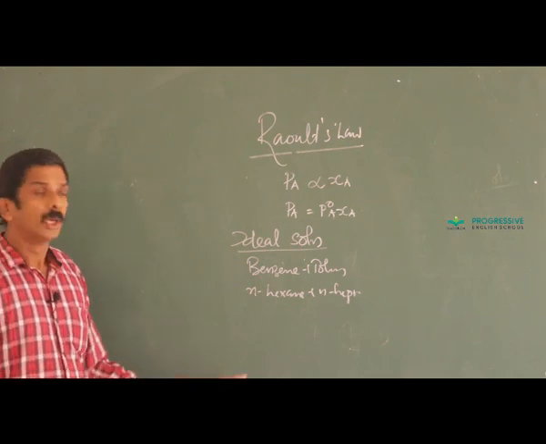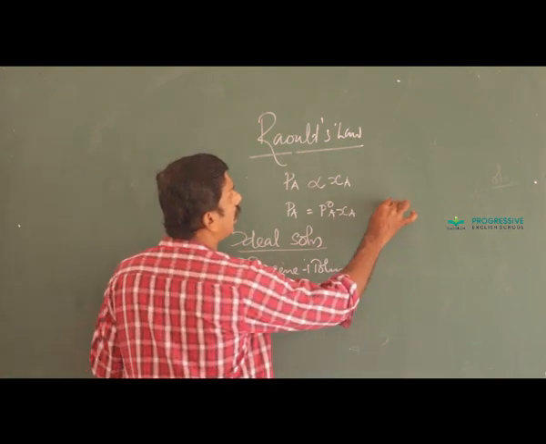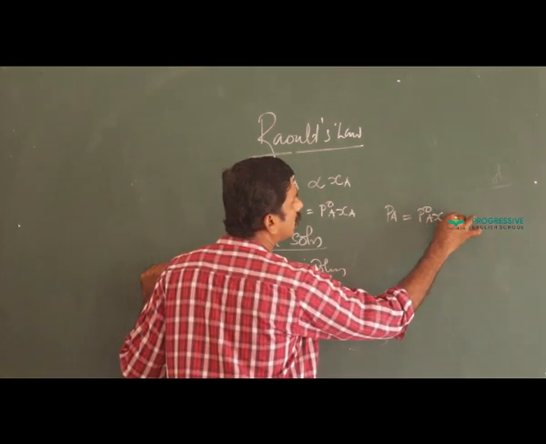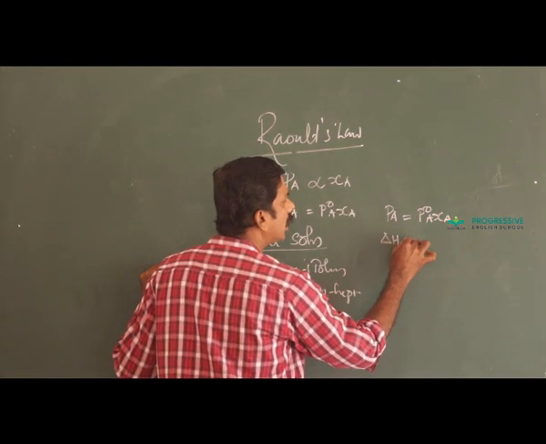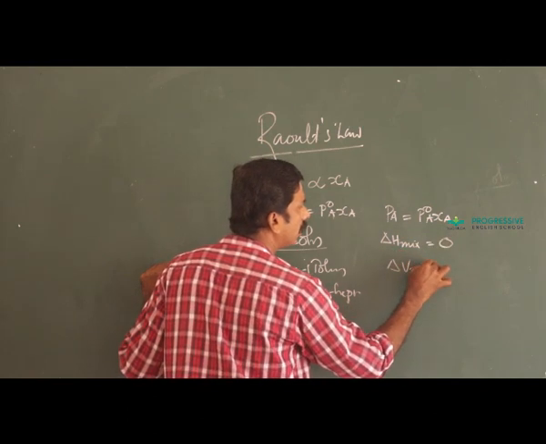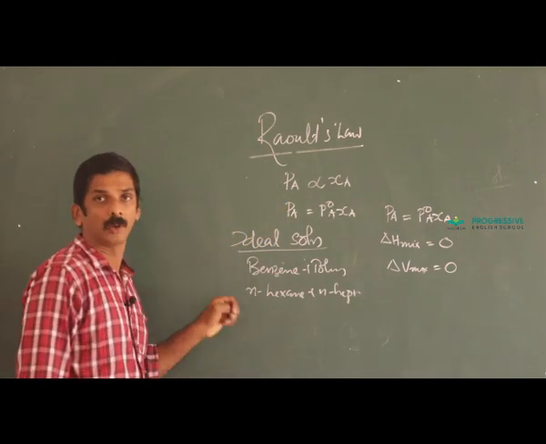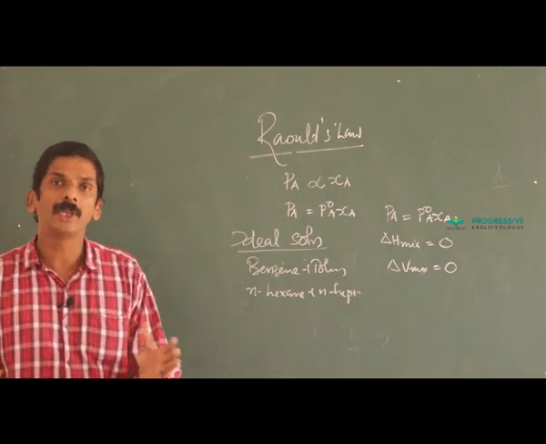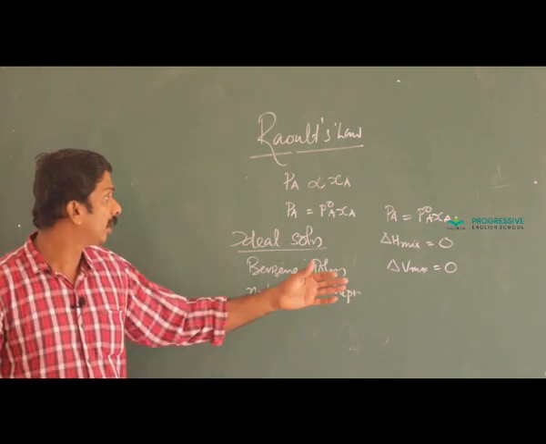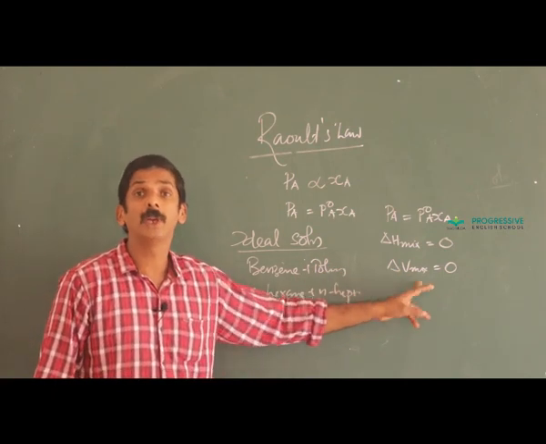The condition for an ideal solution is PA equal to P0A into XA, delta H mixing equal to 0, delta V mixing also equal to 0. Delta H mixing equal to 0 means by mixing the two components, there is no evolution or absorption of heat energy. Similarly, there is no change in the volume by mixing the two.